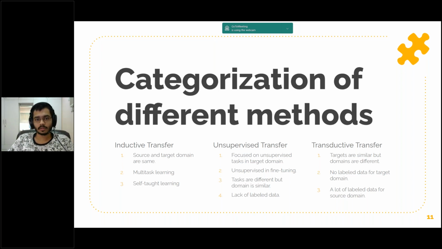So what is unsupervised transfer? This setting is similar to the inductive transfer itself, with a focus on unsupervised tasks in the transfer domain. The source and target domains are similar, but the tasks are different. In this scenario, labeled data is unavailable in either of the domains. And what is transductive transfer? In this scenario, there are similarities between the source and target tasks, but the corresponding domains are different. In this setting, the source domain has a lot of labeled data while the target domain has none. This can be further classified into subcategories referring to settings where either the feature spaces are different or the marginal probabilities.